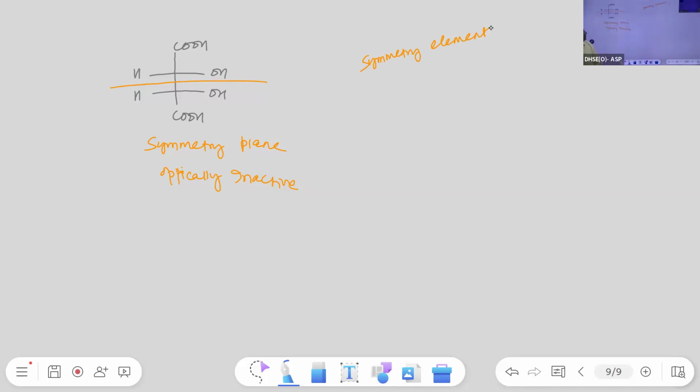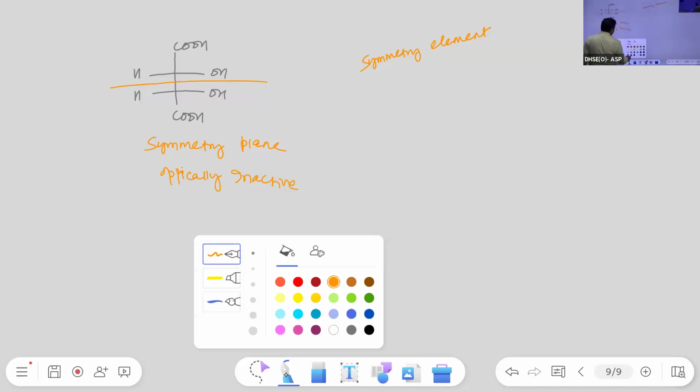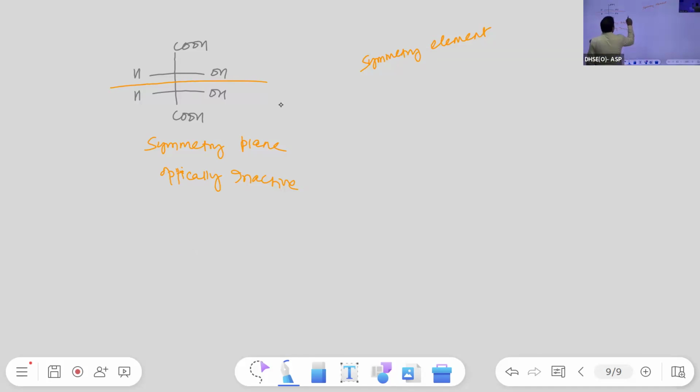So which type of symmetry? Now it can be plane of symmetry or center of symmetry. Plane of symmetry or center of symmetry. So if this type of symmetry element is present, then the compound becomes optically inactive. So that is known as meso compound.